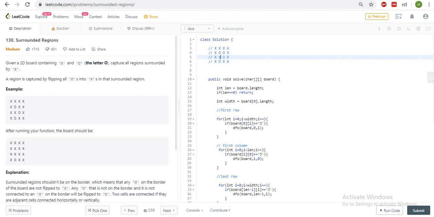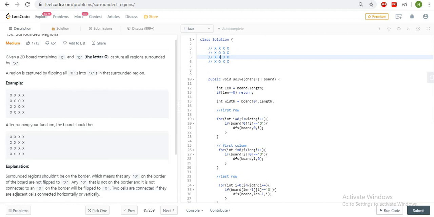So if we have an X here, now I can say these three O's are surrounded by X. In this problem, one more thing they have mentioned is that we can move horizontally or vertically, right? If I am standing at this O, I can go vertically or horizontally.